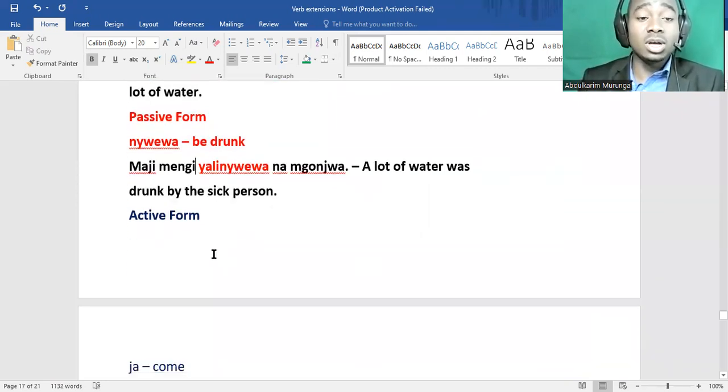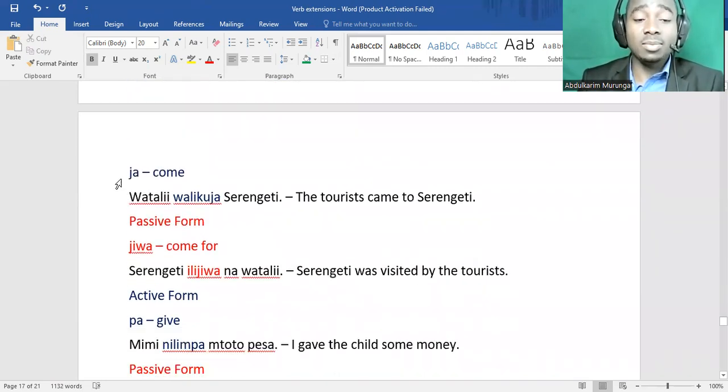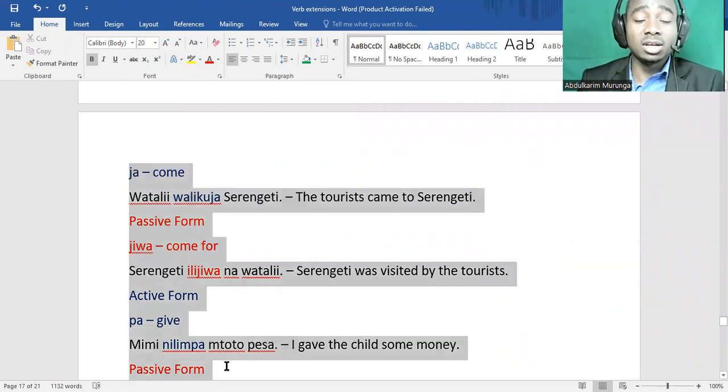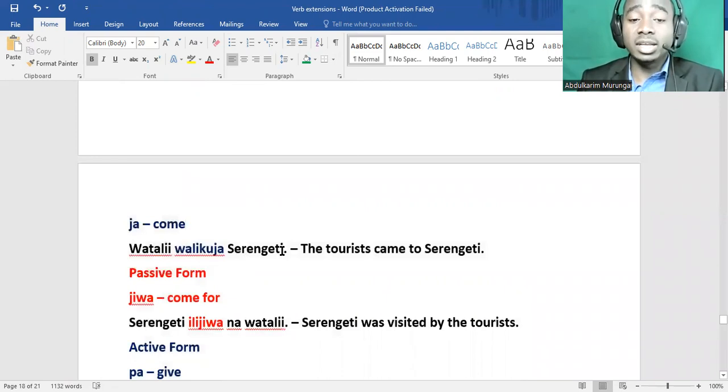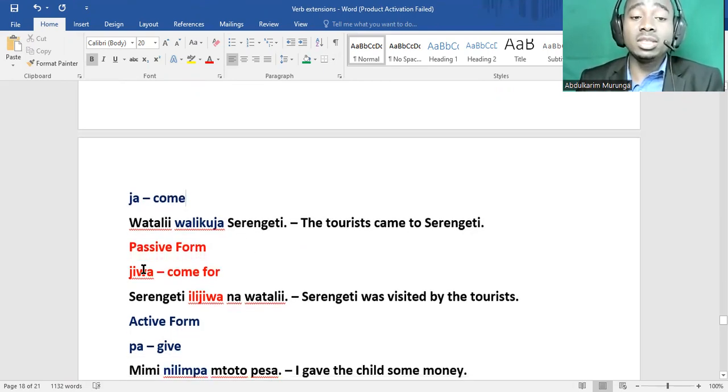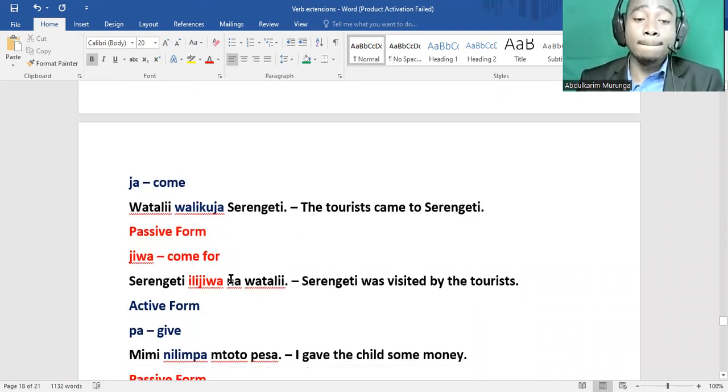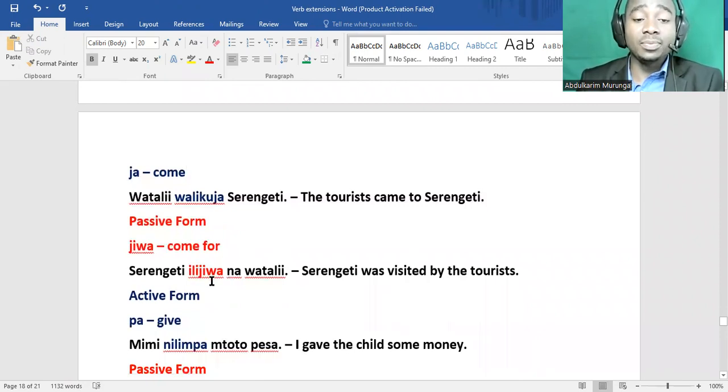We continue. Ja is come. Watalii walikuja Serengeti. I mean, the tourists came to Serengeti. This will be jiwa, to come for. Serengeti ilijiwa na watalii.